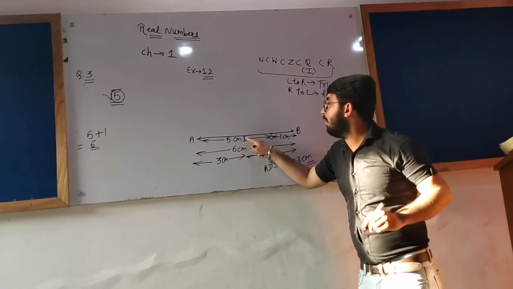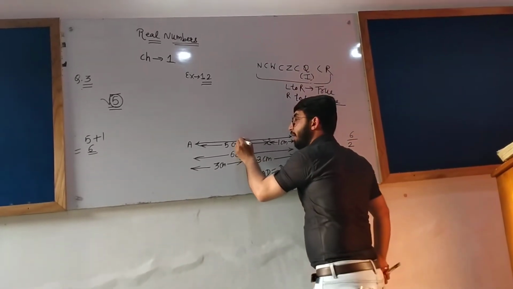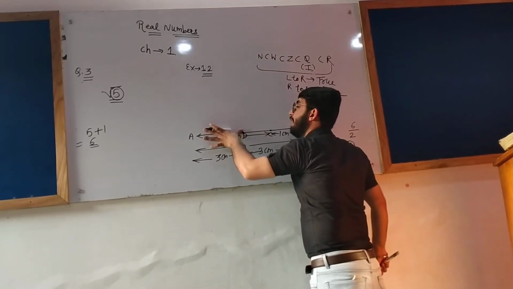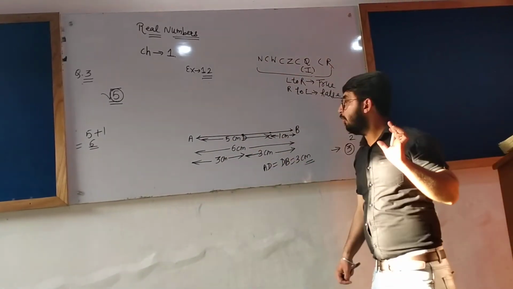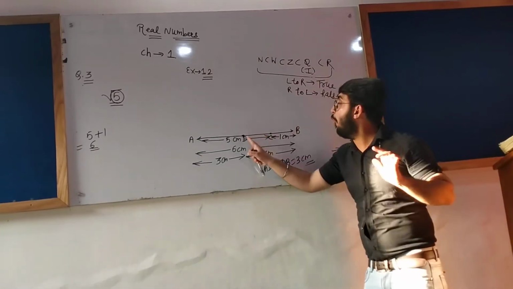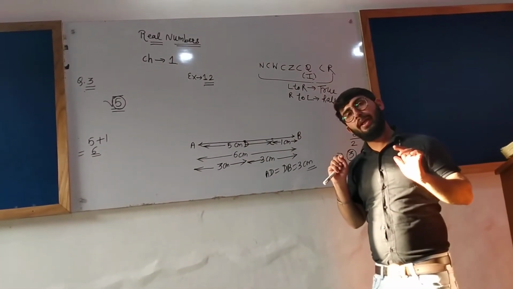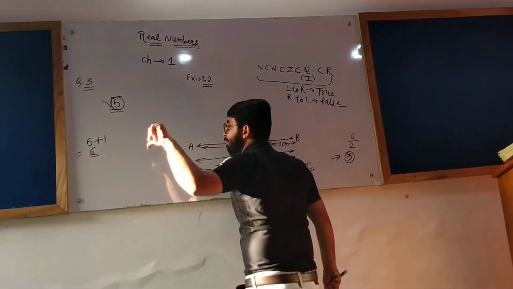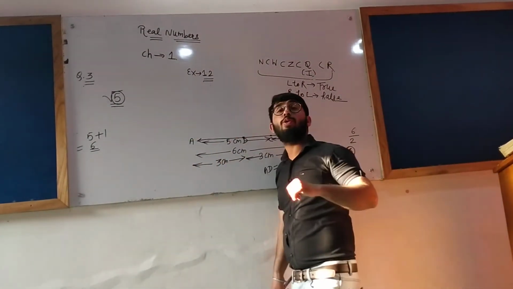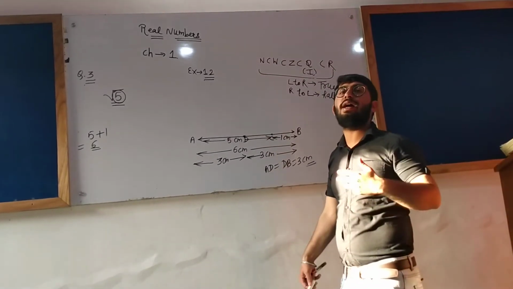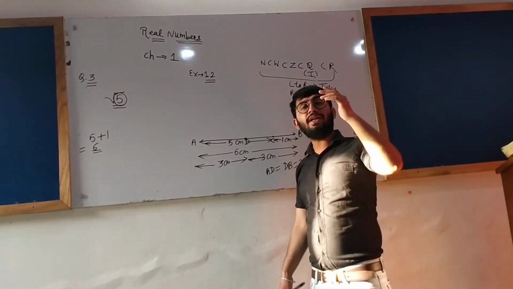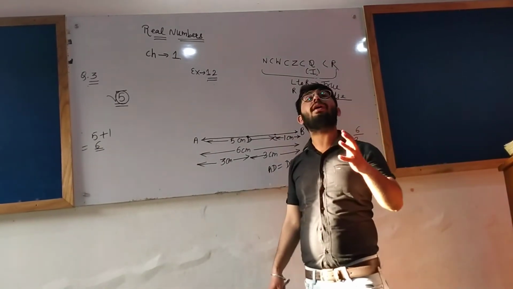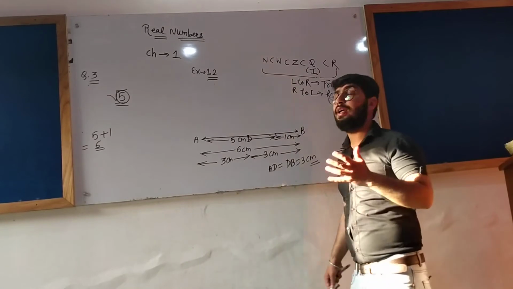Keep the tip of your compass on the point D and open it till A. Open it till A or open it till B. One thing to remember: wherever we keep the tip of the compass, it is what we call the center. And whatever amount you open the compass, it is what we call the radius.